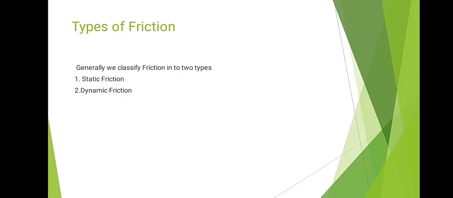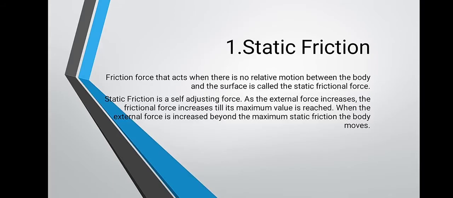Here in friction there are two categories. Generally, the first one is called static friction, the second one is called dynamic friction. Generally it is discussed under two headings, static friction and dynamic friction. Let us know the meaning of static friction. Just imagine an example.